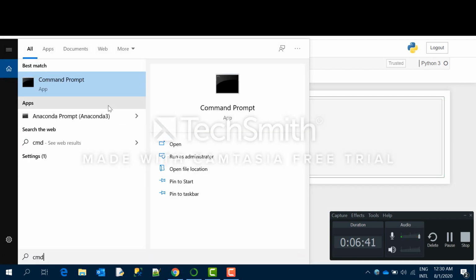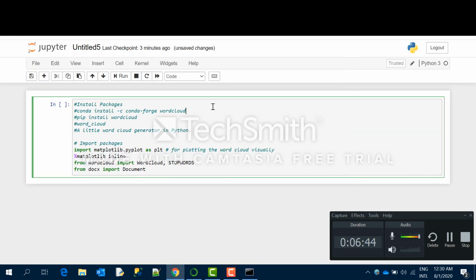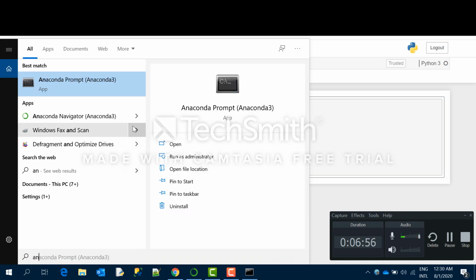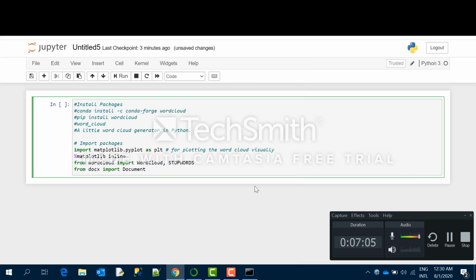So you can install in two ways, either from command prompt, you can use pip install wordcloud, or from conda prompt you can use conda install -c conda-forge wordcloud. Whatever is working for you, you can use that. Both will work. For that, you actually need to install Anaconda Navigator. It is a very useful tool. You can get Jupyter Notebook, Spyder, everything from there.